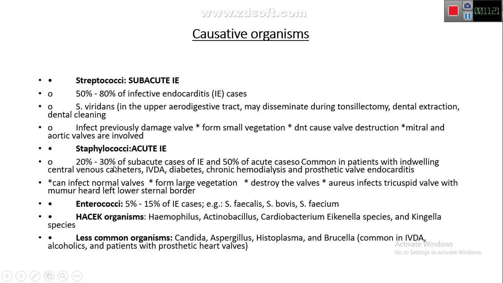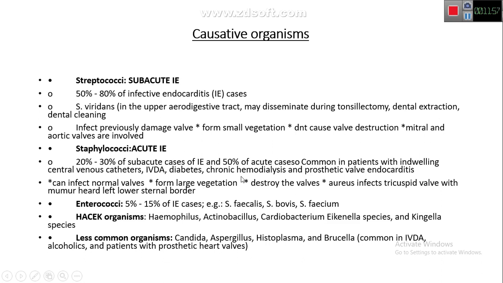Then we have Staphylococcus, the second important or common cause. 20 to 30% of the subacute cases are caused by Streptococcus, but Staphylococcus can also cause this infection, and it causes 50% of acute cases. So it is more important for acute infective endocarditis, and is more common in patients with venous catheters, IV drug abusers, diabetics, chronic hemodialysis, and prosthetic valves. And the main typical organism for prosthetic valves is Staph epidermidis. Now, it can infect normal valves.